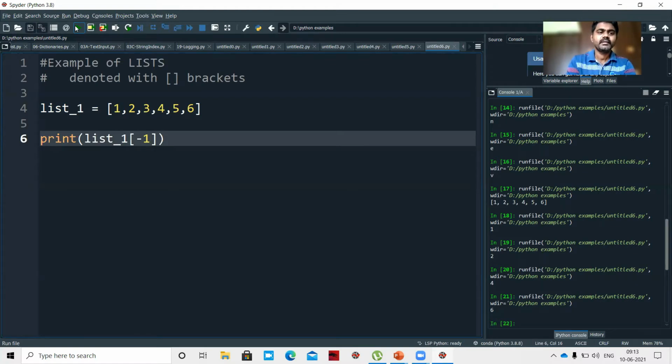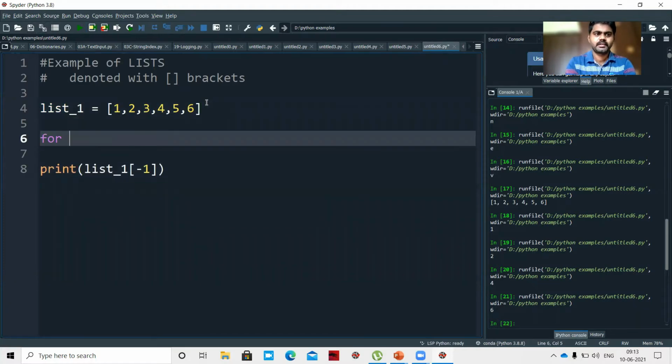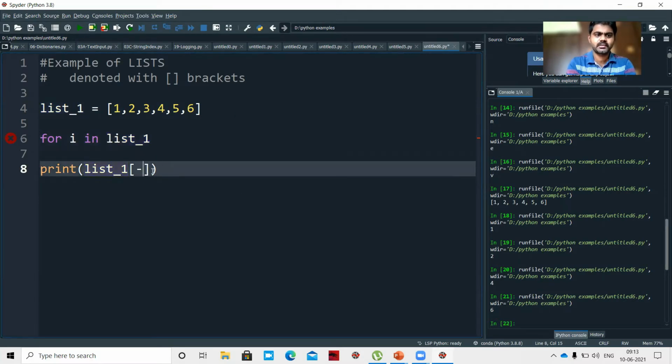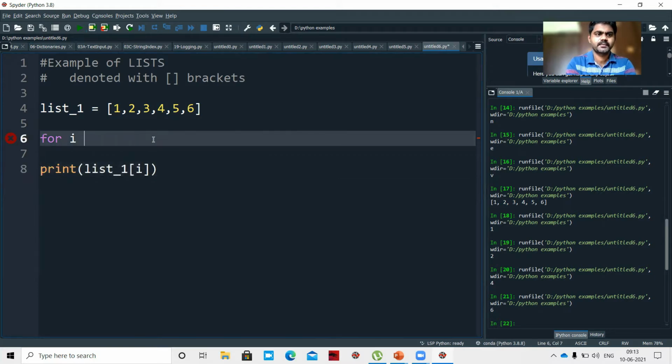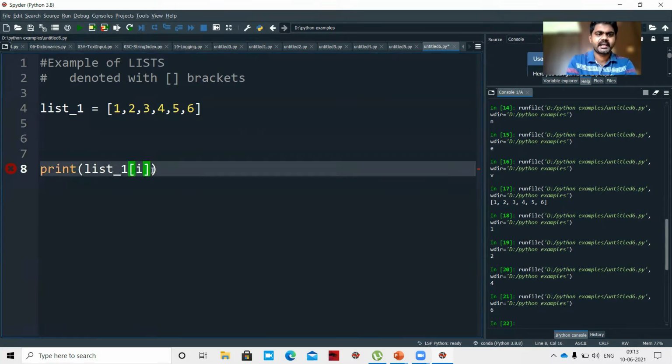Okay, if I say for i in list_1, I can't use it like this, so we can use range here.